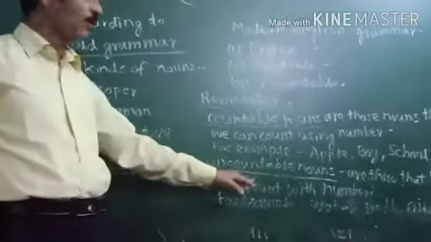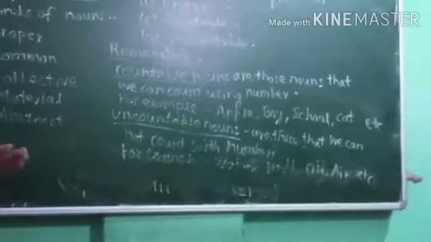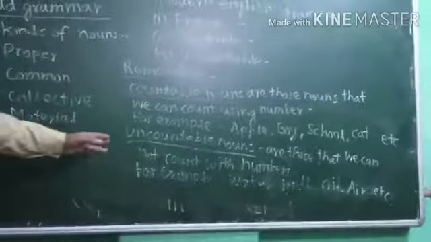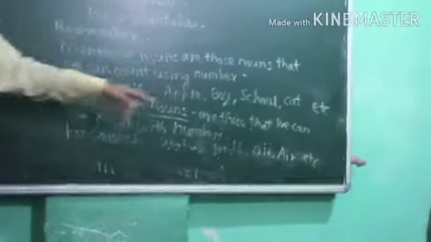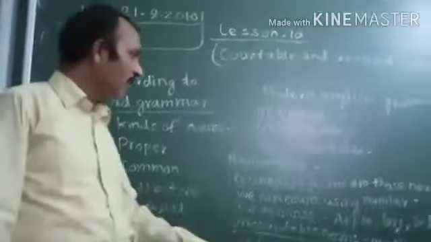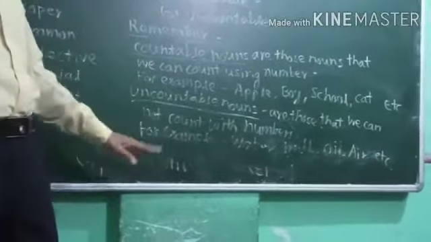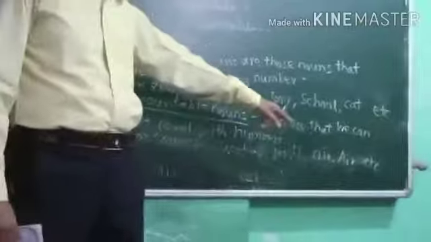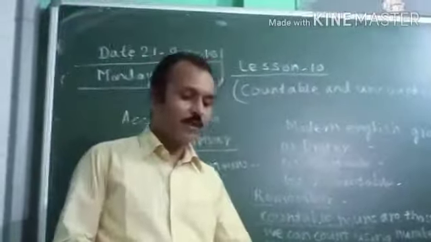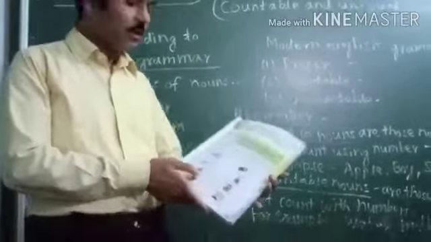Then uncountable noun. Uncountable nouns are those that we cannot count with numbers. As we can count countable nouns, so we cannot count uncountable nouns. For example, water. Can you count the water? How many drops of water are there? Then milk, oil, air. These all things are uncountable nouns. According to that only you have to read this book and try to write the answers.